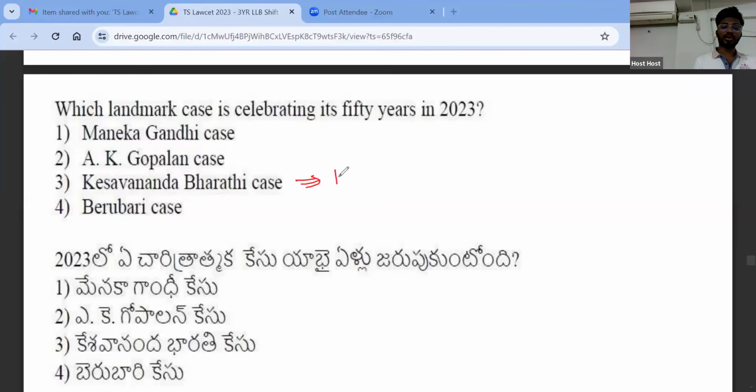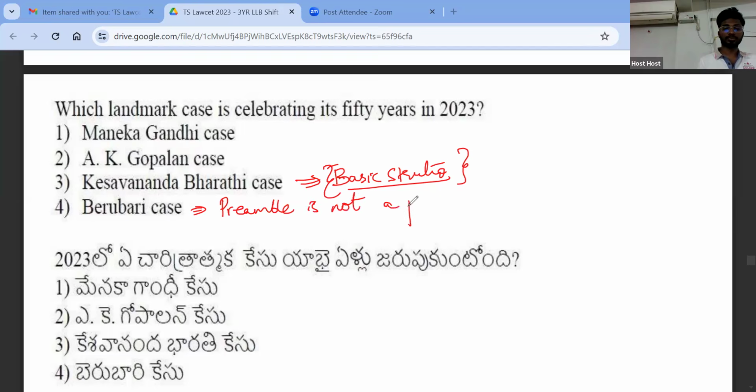Keshwananda Bharti case is known for the evolution of basic structure, right? So basic structure doctrine was evolved in this particular case. If you look at other cases, Berubari case is actually not a case. It is a presidential reference. President asked the Supreme Court certain doubts, right? So in Berubari case, Supreme Court told that preamble is not a part of the Constitution. Preamble is not a part of the Constitution, according to the Supreme Court in Berubari case.